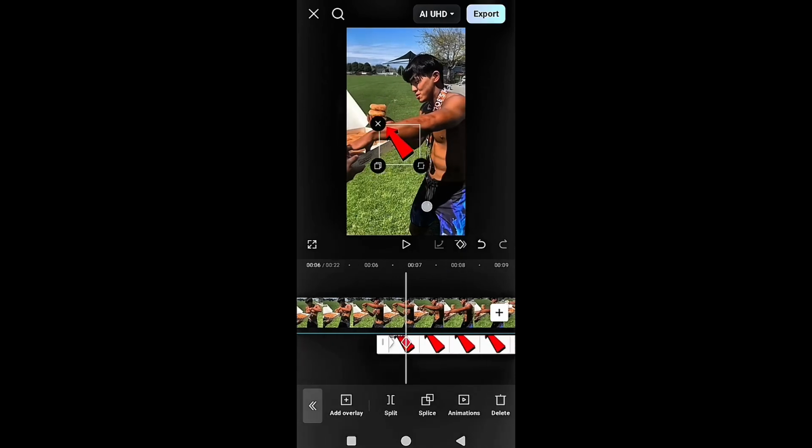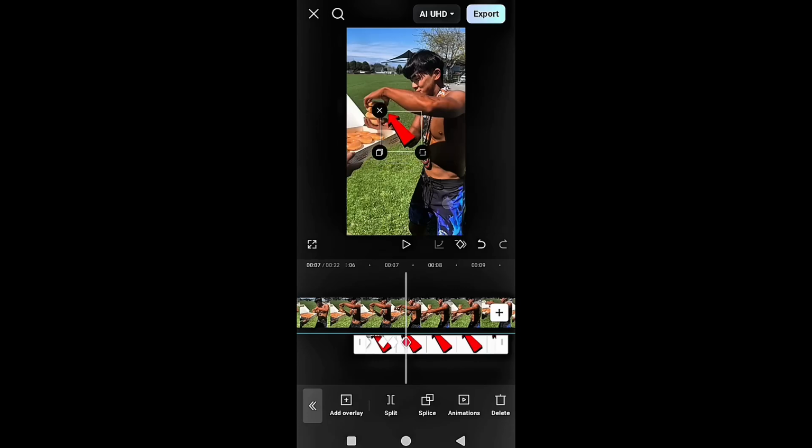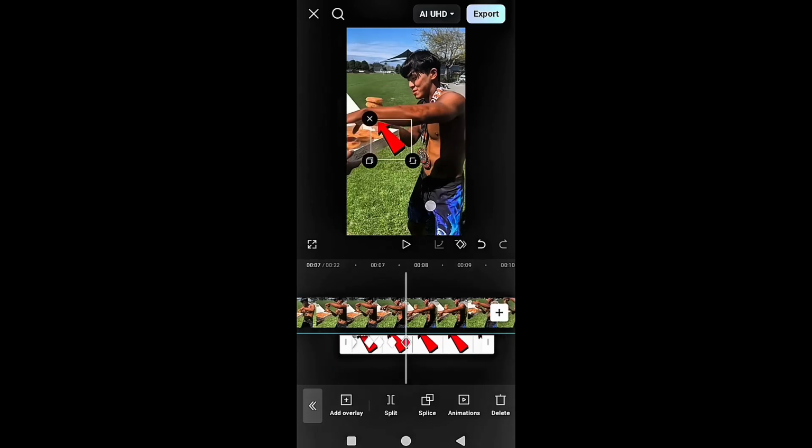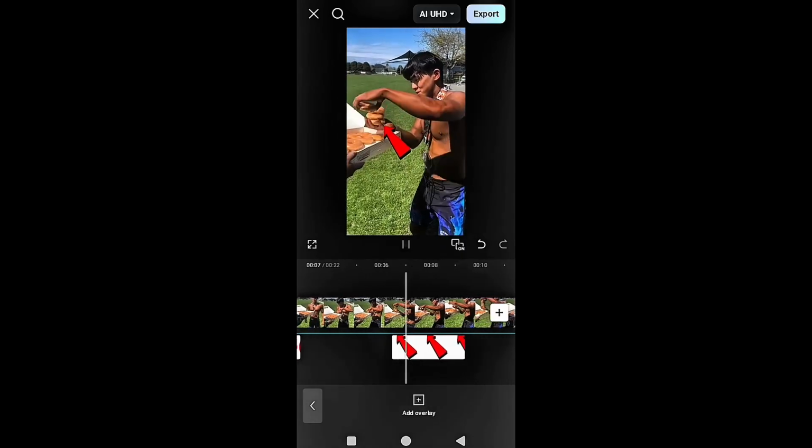You keep doing it like this and it happens on its own. That way it comes out perfect. It stays in one place. If you do it the other way, it drifts around. With keyframes it looks perfect. So do it like this. That's exactly the method. Watch the video carefully and you'll understand.